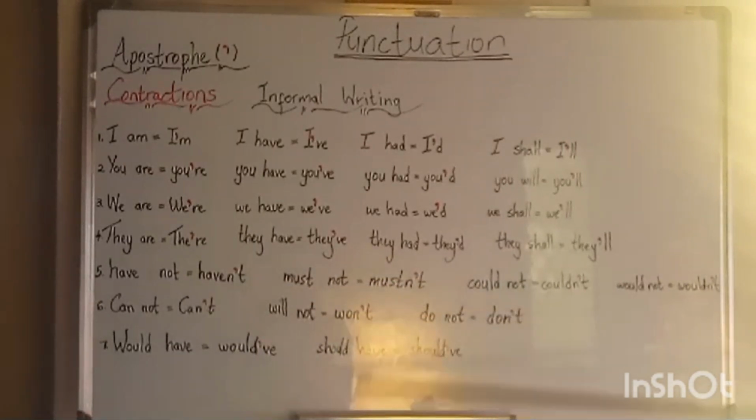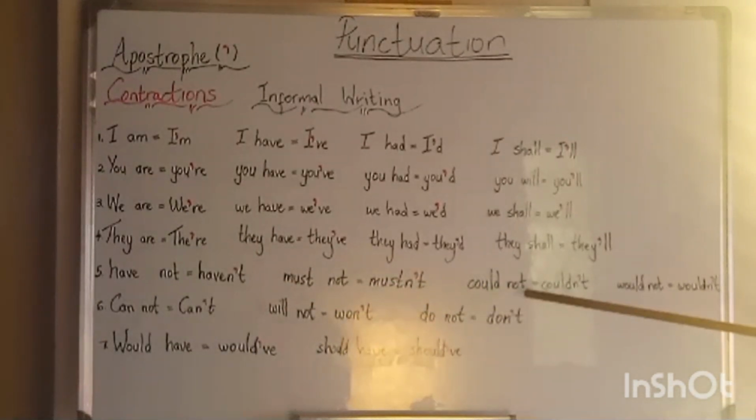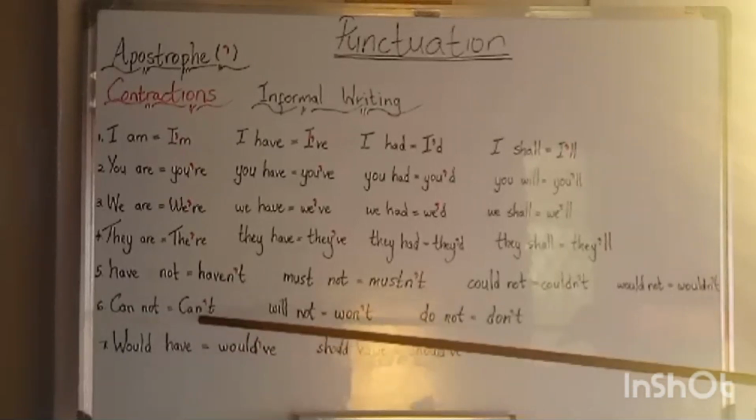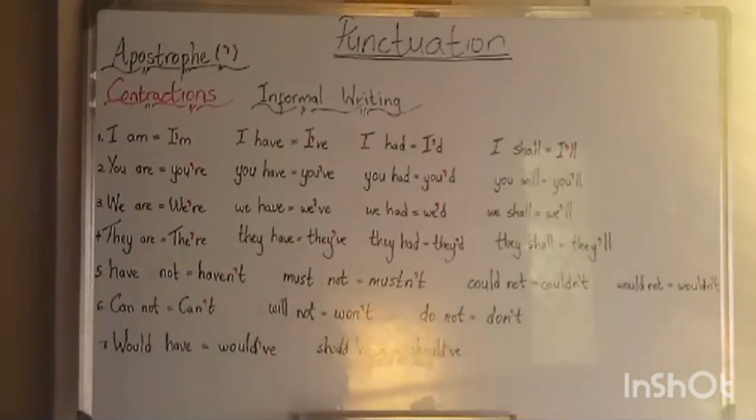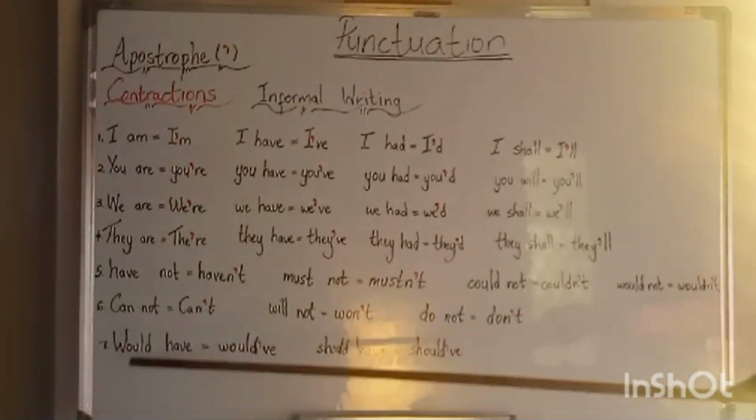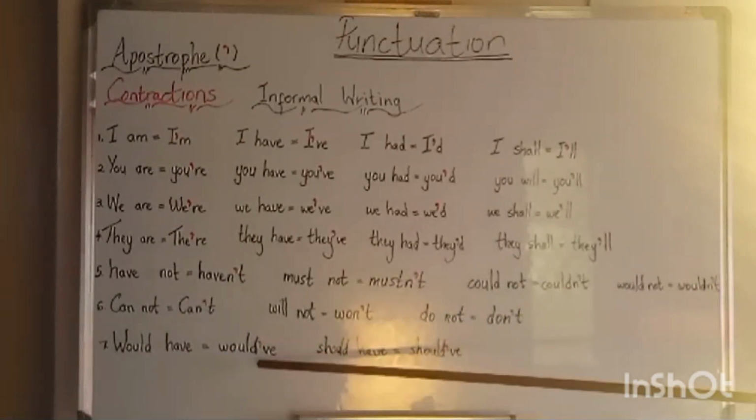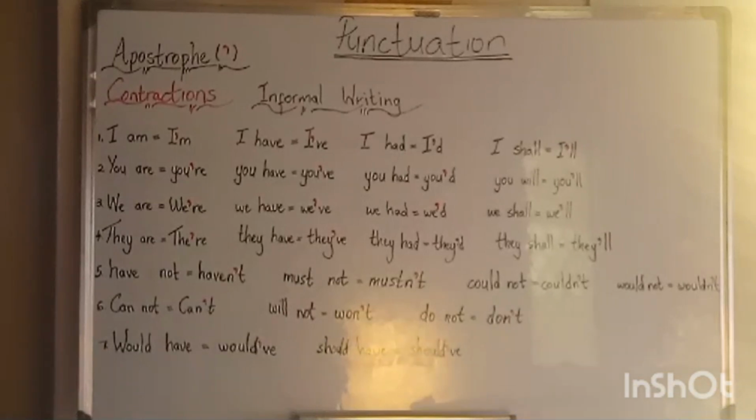Must not, we write it as mustn't. Could not, we write it as couldn't. Would not, we write it as wouldn't. Number six, cannot, we write it as can't. Will not, we write it as won't. Do not, we write it as don't. Number seven, would have, we write it as would've. Should have, we write it as should've.